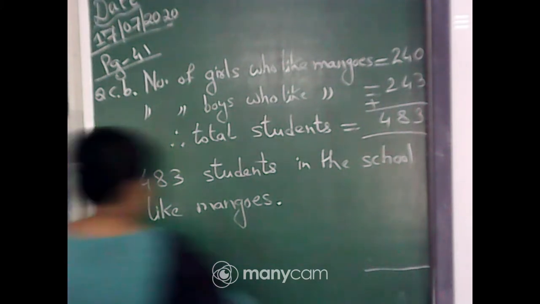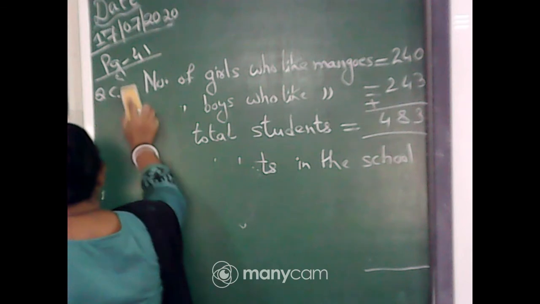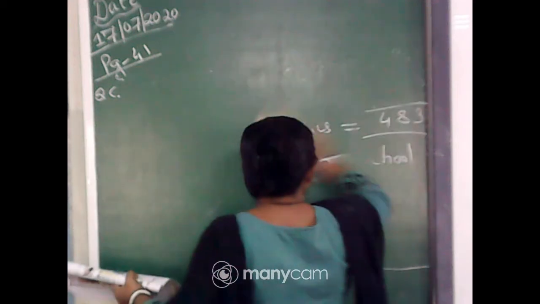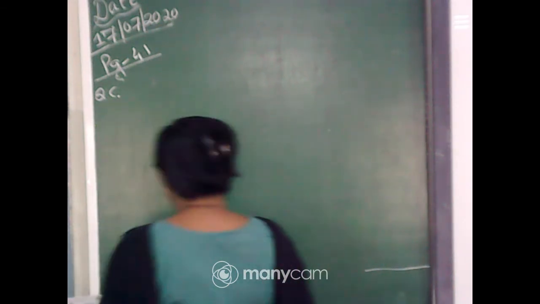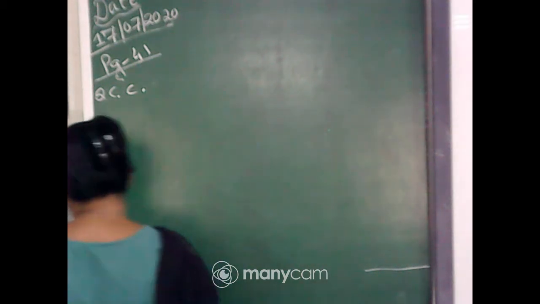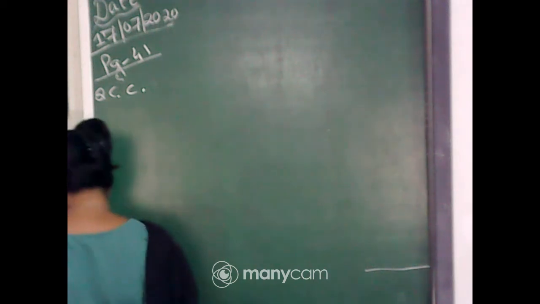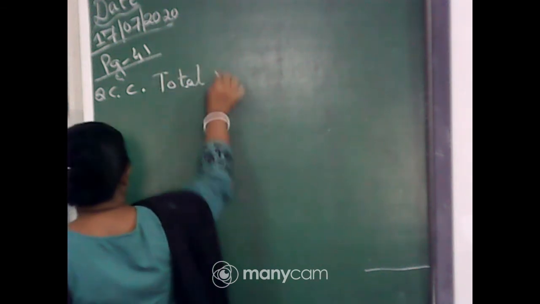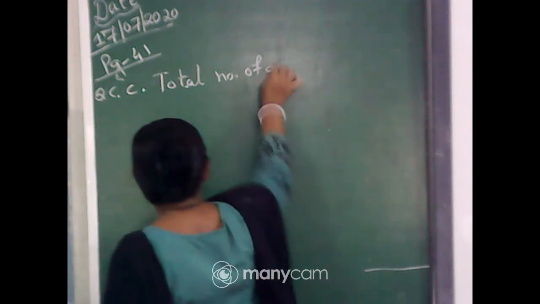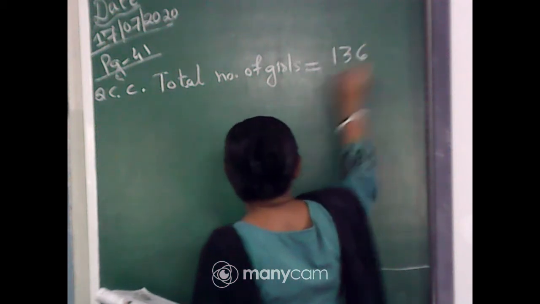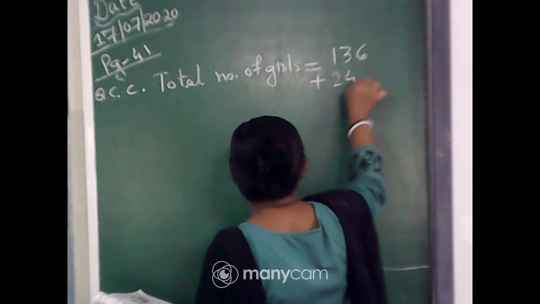Yes, the answer is right. This is question number C. Total number of girls is equal to 136 plus 240.